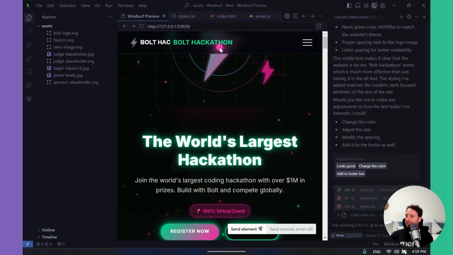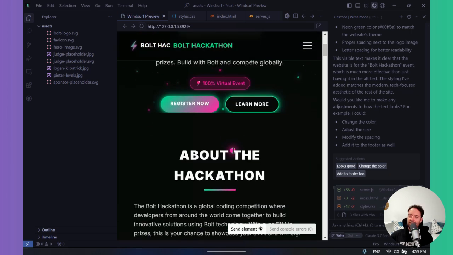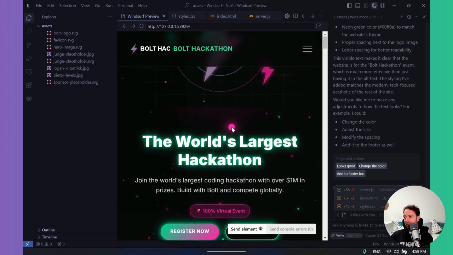Okay, so it didn't actually come out the way that I wanted it to. This is what I wanted to change. So in this case, I probably would use Bolt. It's just easier and faster to do these things on Bolt.